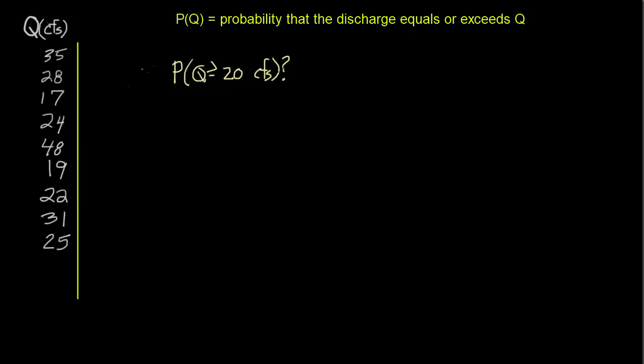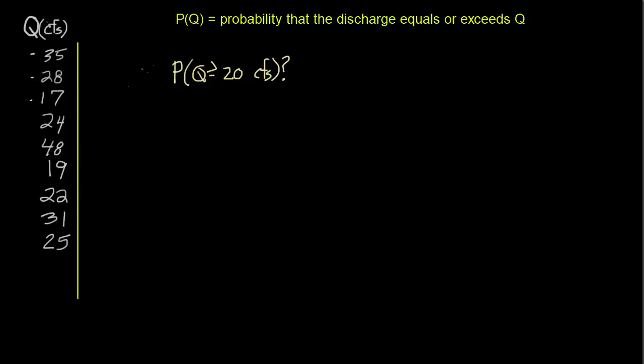So they want to know, what percentage of the time is the river going to be carrying at least 20 cubic feet per second? What is the probability that the river is going to carry 20 cubic feet per second or more? That's information that I really want to know. So our task is, how do we estimate that exceedance probability for various discharges of the river given this small data set, this small sample of data? In this case, it consists of just 9 values. In particular, I want to show you how we can estimate the exceedance probability for these specific values.